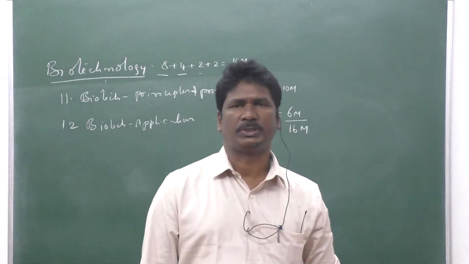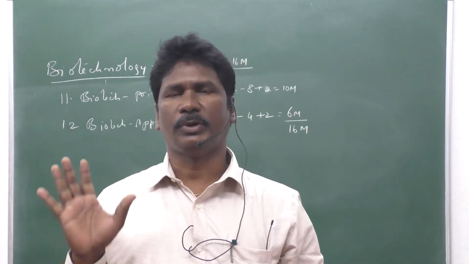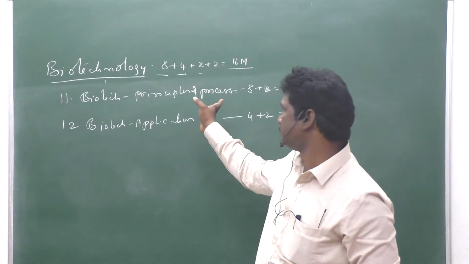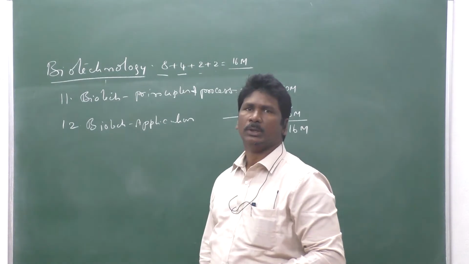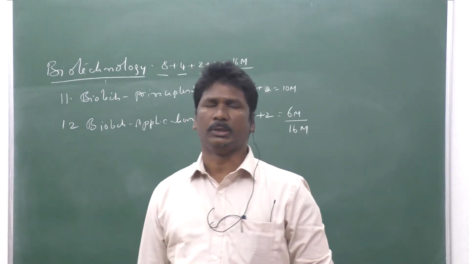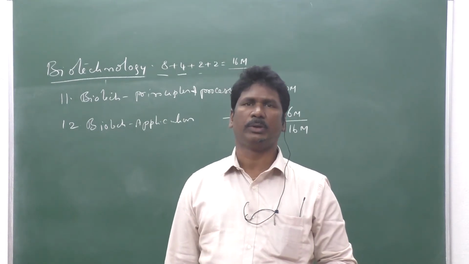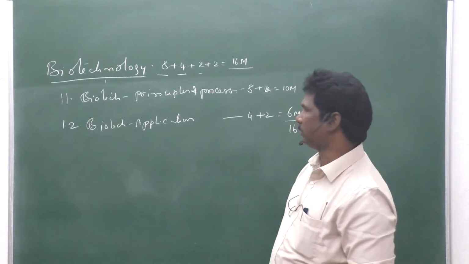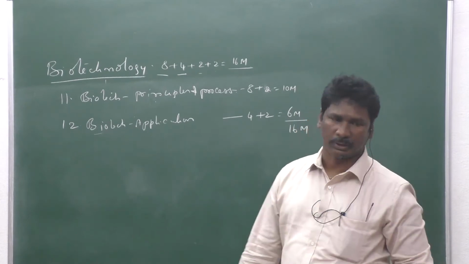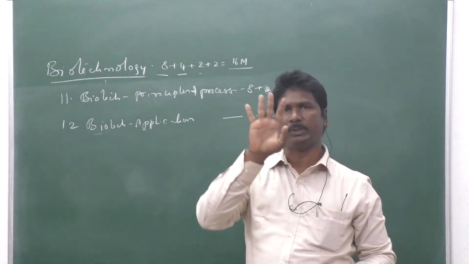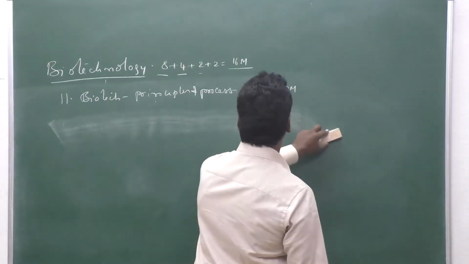And also, especially in 2020 NEET, 5 bits appeared, 5 plus 1, 5 bits from biotechnology principles and process, and another bit from biotechnology applications. Totally 5 bits appeared in that final examination, plus 1, 6, total 6 into 4, 24. So 24 marks are awarded to this biotechnology, most important for NEET. And I'm saying 2 plus 2, 4 marks, certainly 4 bits compulsorily appear within the MCET examination.